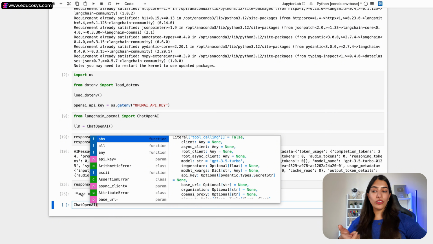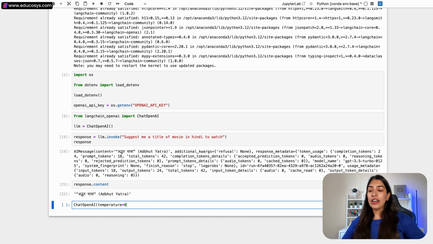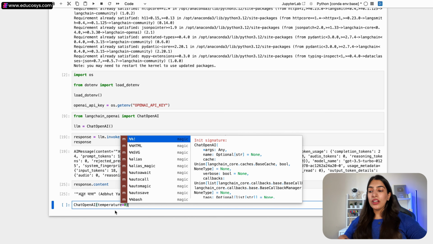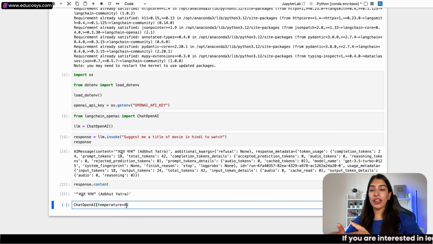Another very common thing that usually people mention is temperature. Okay, so let me actually show it to you. So you could actually give it like this, temperature. The value is between 0 and 1. So 0 means that you want your model to be very, very precise. Okay, basically you do not want any randomness, you do not want any creativity. So suppose you're doing any summarizations or any calculations, when you want a lot of precision, that is when you give temperature equal to 0. When you're creating the model itself, you are saying that this is how I want my model to behave.